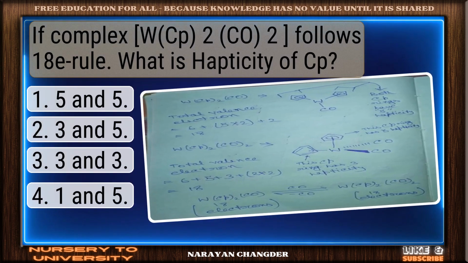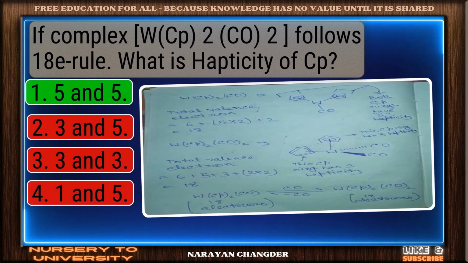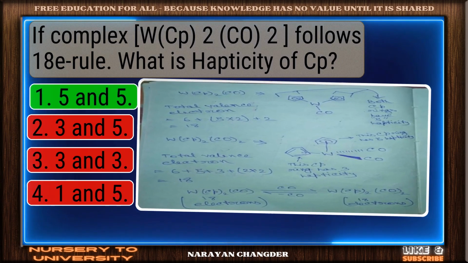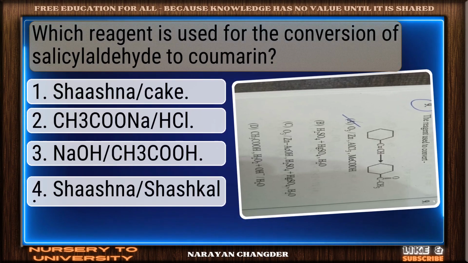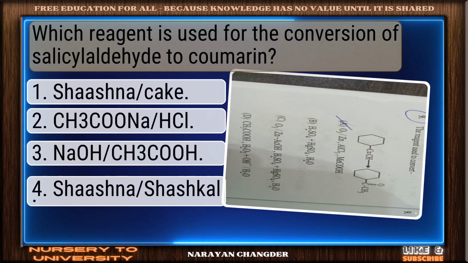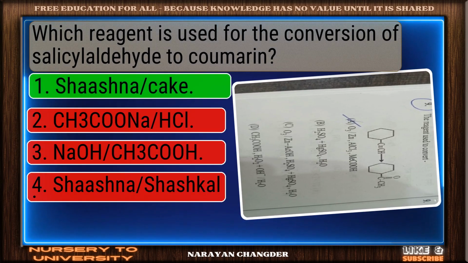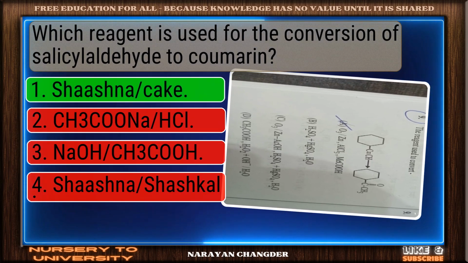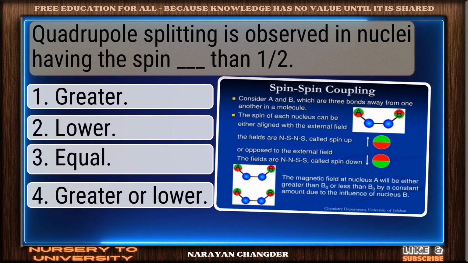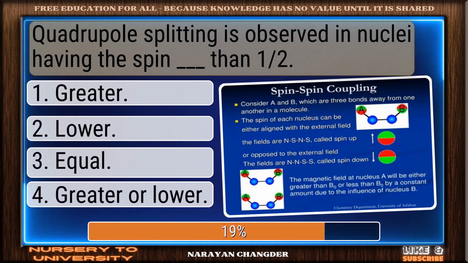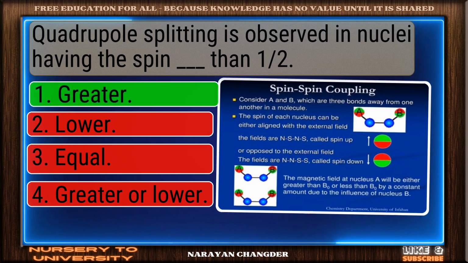If a complex follows the Wade rule, what is the hapticity of Cp? Nice work. You chose 5 and 5, and it is correct. Which reagent is used for the conversion of salicylaldehyde to coumarin? Great job. Sodium acetate is the accurate answer. Quadrupole splitting is observed in nuclei having spin dash than 1 by 2. Excellent. Greater is a brilliant choice.